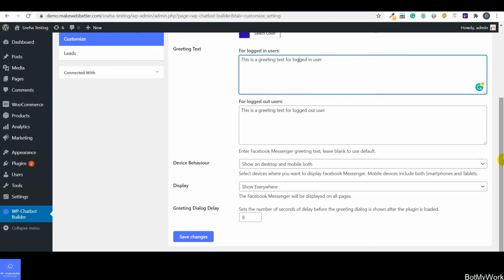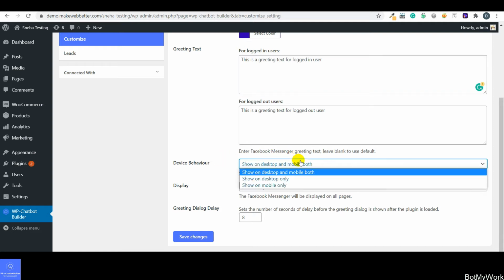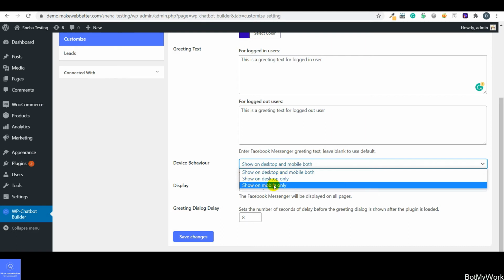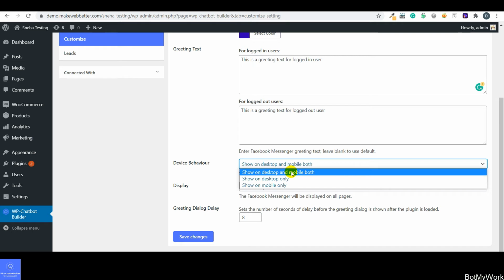Next is, guys, device behavior. So using the device behavior, you can select the devices on which you want to display Facebook Messenger. Let me click on this drop down button, and as you can see, you are getting the options of show on desktop and mobile both, show on desktop only, and show on mobile only. So these are the different options. You can select the option according to your business requirements on which devices you want to show Facebook Messenger.